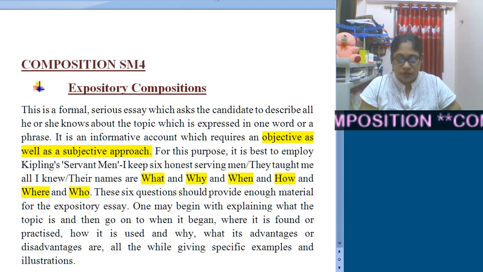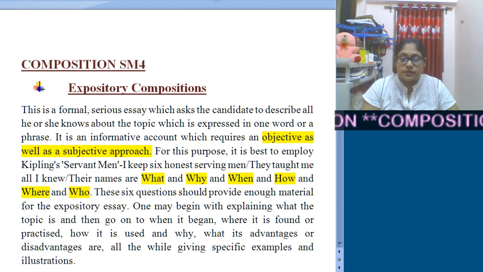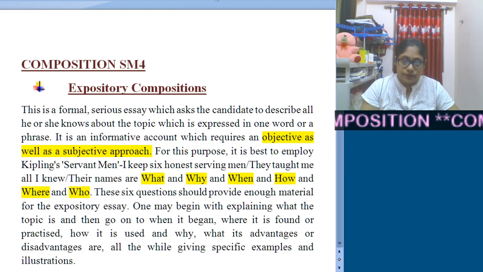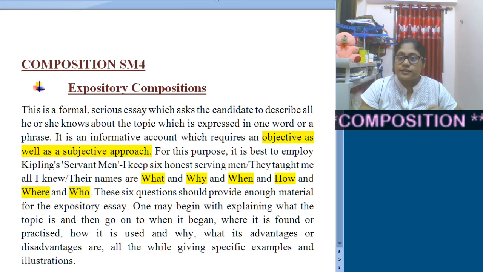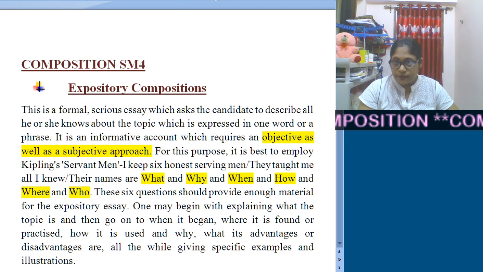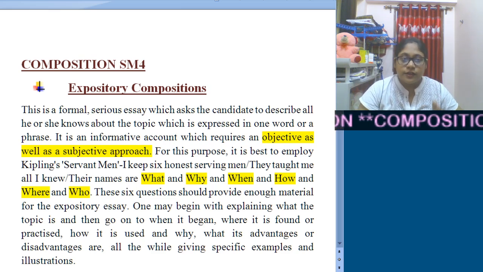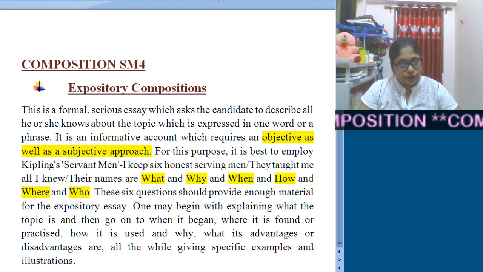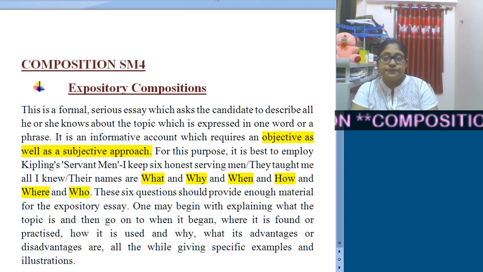Good morning, students. Today again we will have our composition class because we have started with question 1, and question 1 deals with composition, and you have these types. We have completed descriptive, narrative, argumentative. We have already completed the discussion. Now today I will be highlighting expository compositions and reflective compositions. So you have a total of 6 types over here, and I will be highlighting these two today.